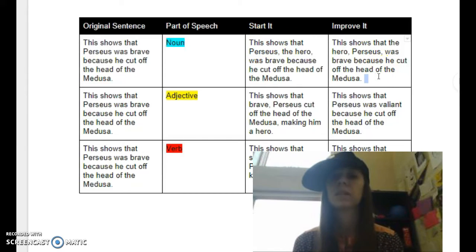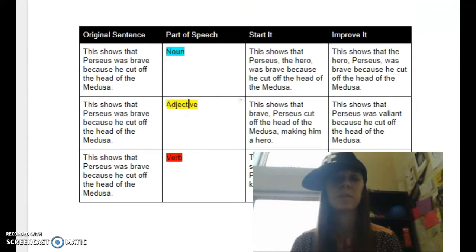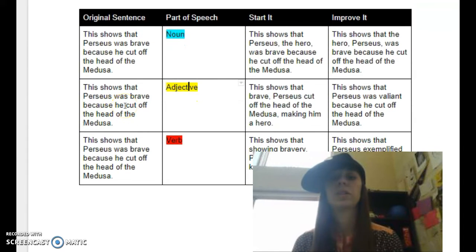Improve it, same idea, but I just mixed up my order here. This shows that the hero, comma, Perseus, comma, was brave because he cut off the head of the Medusa. Same idea here. I'm just moving where my noun goes and explaining to my reader a little bit more about who Perseus was. Cool? All right, next we have our adjective. Remember, adjectives describe nouns like we talked about, okay? And so here we're going to describe how Perseus is. So again, same idea, but now it's in our elaborate. So to start my sentence, I'm going to move the descriptor word, which is brave for Perseus, to the start once again, okay? So this shows that brave, comma, Perseus cut off the head of the Medusa, making him a hero. You'll notice here I added a little bit more to my sentence at the end to make it make sense, all right?